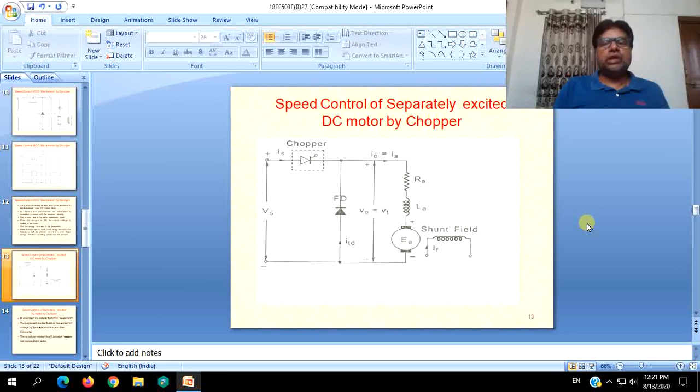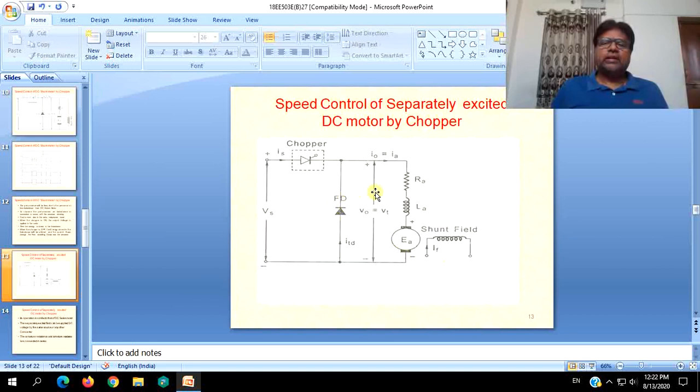Now we will have a brief overview of how it is done for separately excited DC motors. Separately excited means there will not be any connection between the armature and the field except the magnetic linking between the field flux and the armature. So the field is separately excited, or a separate constant rated voltage will be given to the field. Here it is shown as a shunt field. No, it is wrong. It is simply a separately excited field which can be excited separately.